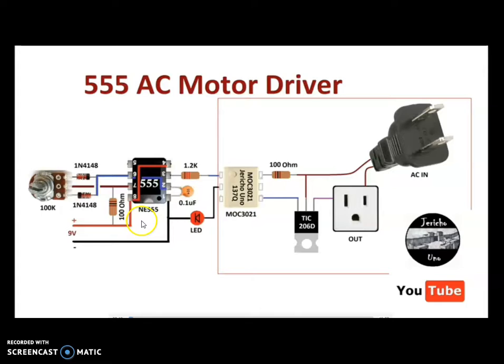Once again I will repeat. What is astable? Pin number 2 and pin number 6 are shorted. If you short them, it is called astable, so no signal is needed. What is monostable? Pin number 2: you give an external command, a negative signal, to pin number 2. If you give it, it is called monostable.